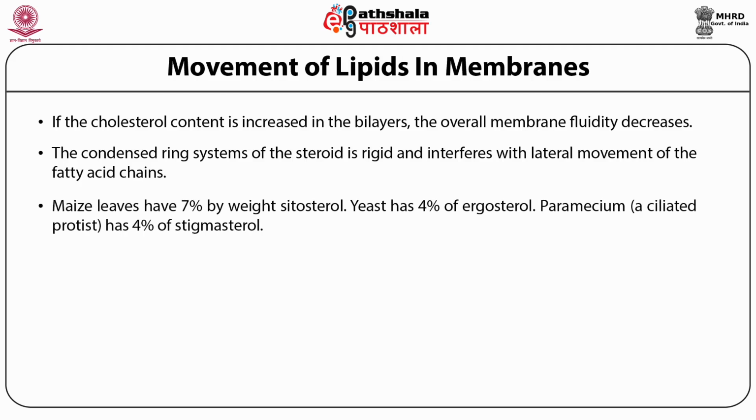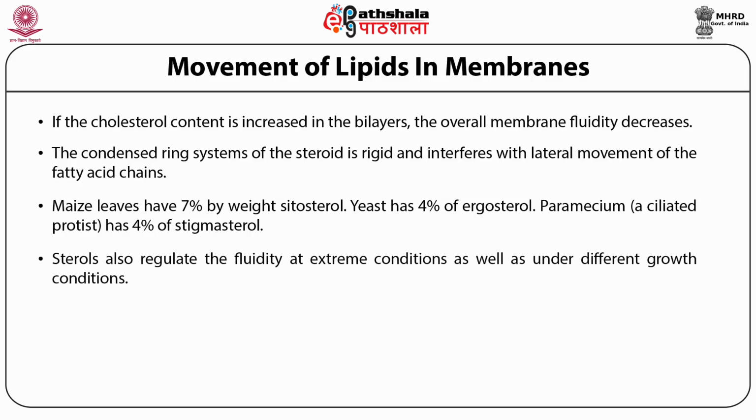Maize leaves have 7% by weight sitosterol. Yeast has 4% of ergosterol. Paramecium, which is a ciliated protist, has 4% of stigmasterol. Sterols also regulate the fluidity at extreme conditions as well as other different growth conditions.